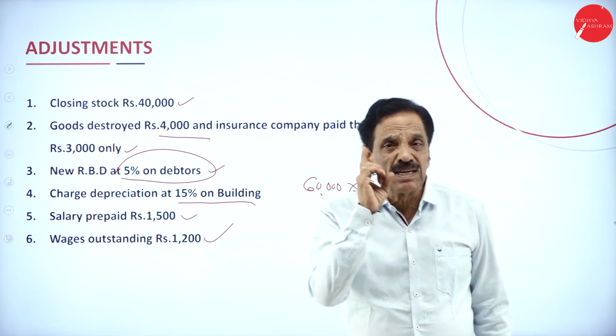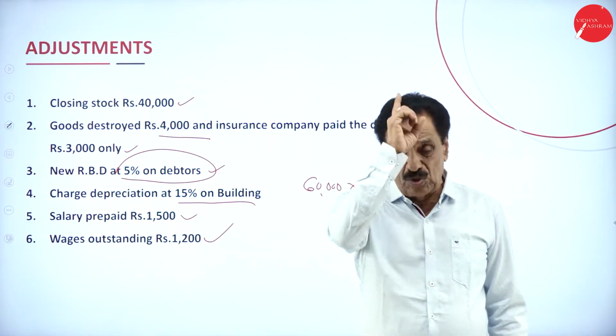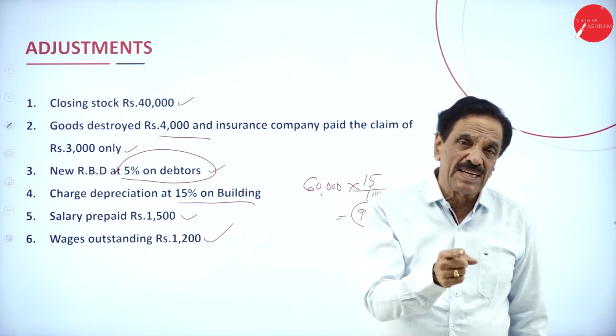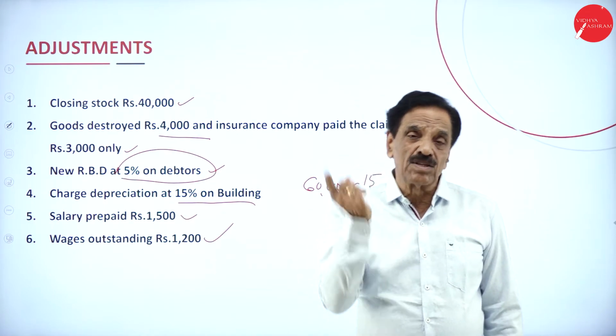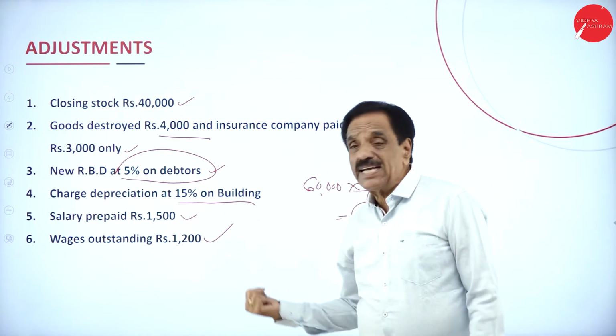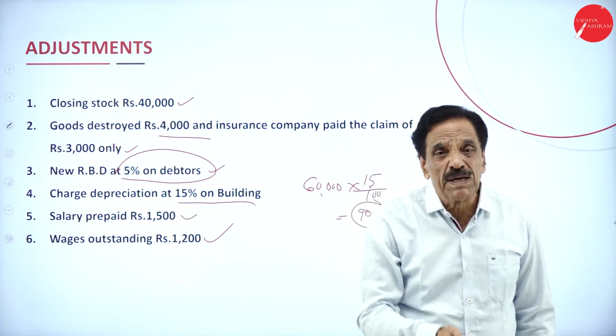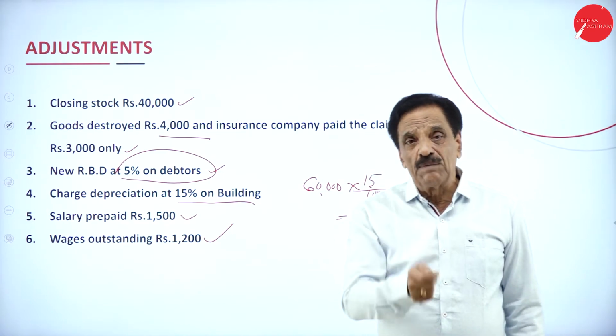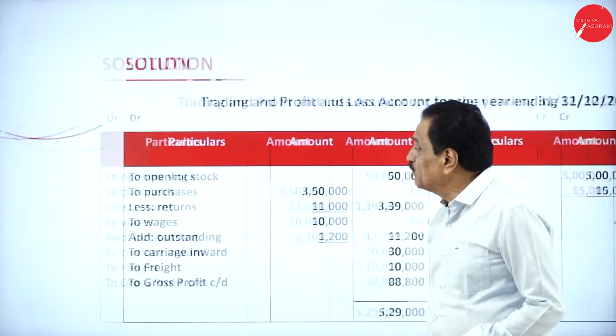The items in the trial balance should appear only once, either in the trading account or in the profit and loss account or in the balance sheet. The items from the adjustment should appear minimum 2 times, sometimes 3 times. We move on to this.